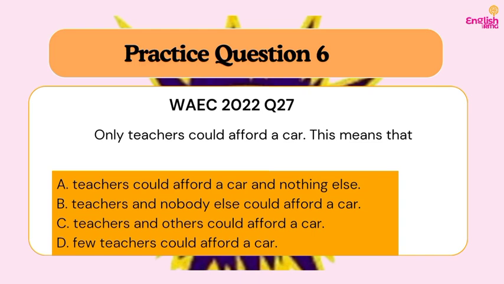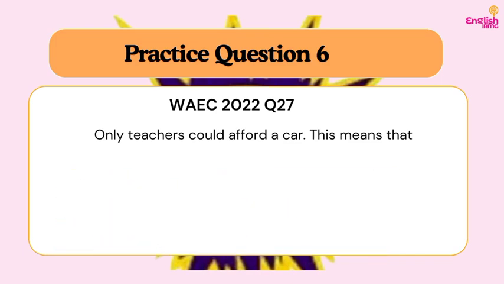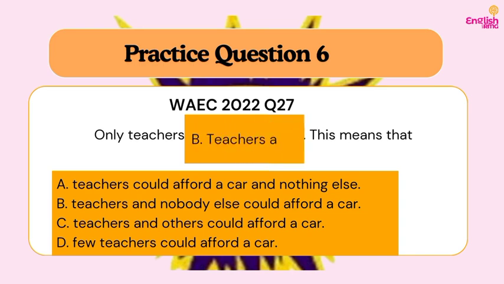B. Teachers and nobody else could afford a car. That is, besides teachers, no other person can afford a car. C. Teachers and others could afford a car. That is, not only teachers. But the sentence is saying only teachers. So our answer cannot be C. Now, D. Few teachers could afford a car. That is not also what the sentence has said.